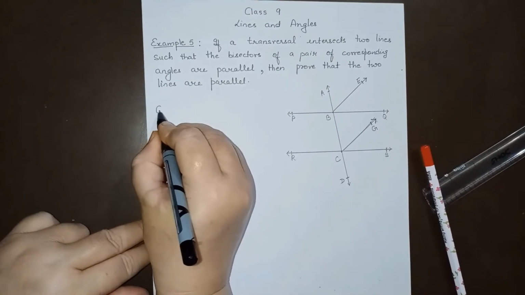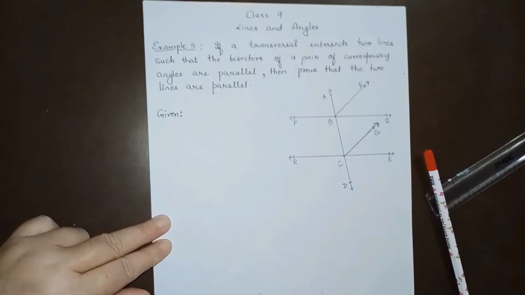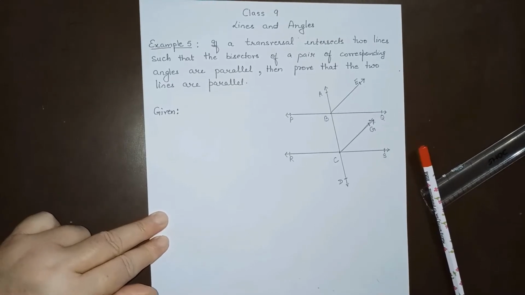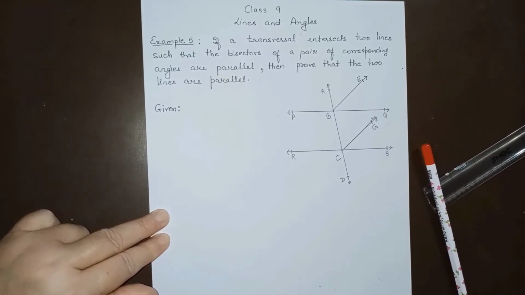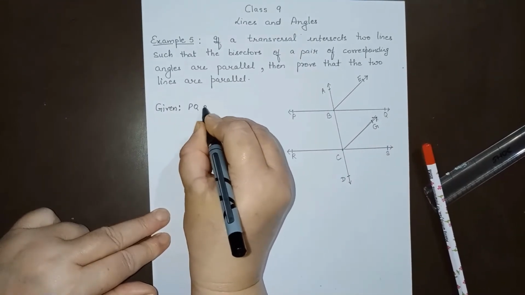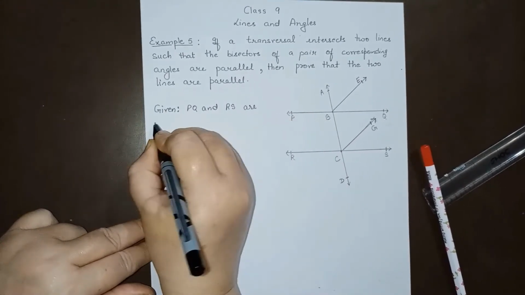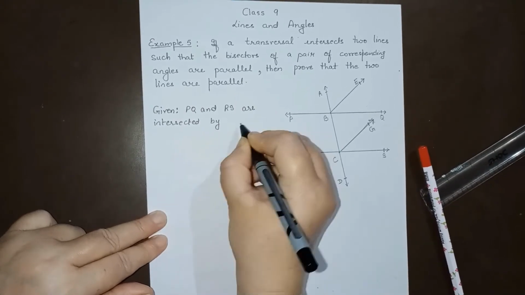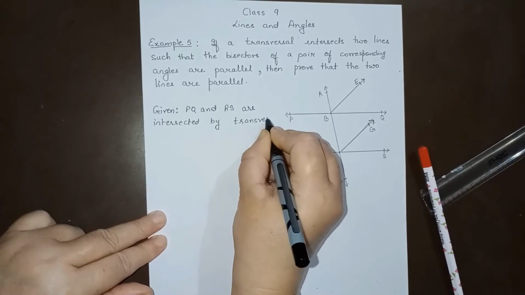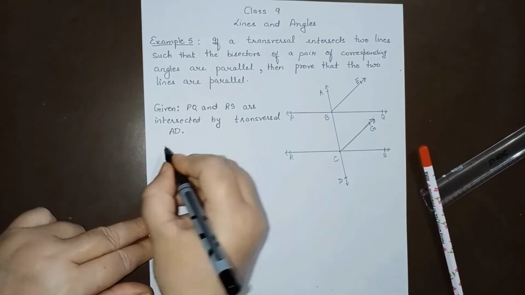We will write given: PQ and RS are intersected by transversal AD. Now transversal is a line which intersects two or more lines. In this case, AD is the transversal. So PQ and RS are intersected by transversal AD, right? What else is given?